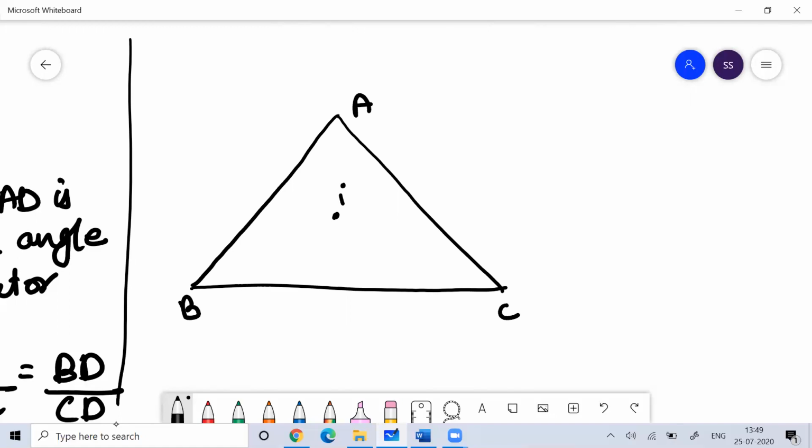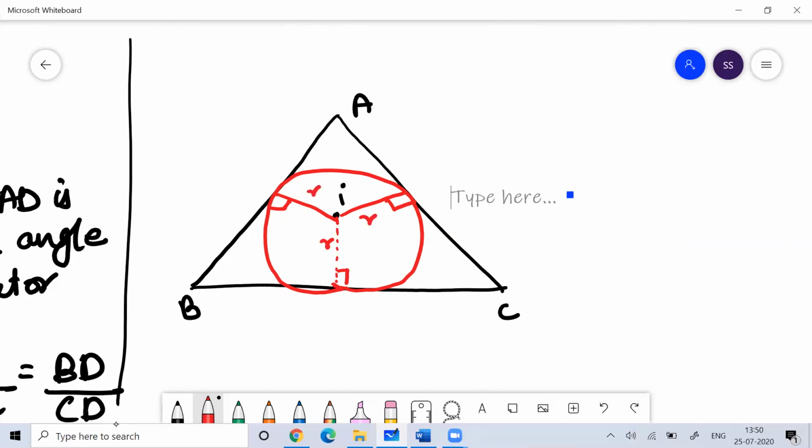If I want to draw the incircle, I need to draw a perpendicular line on BC, and then keeping this as the radius, put a compass and draw a circle. The circle you get is the incircle, and this would be perpendicular to all the sides, because AC would be the tangent.